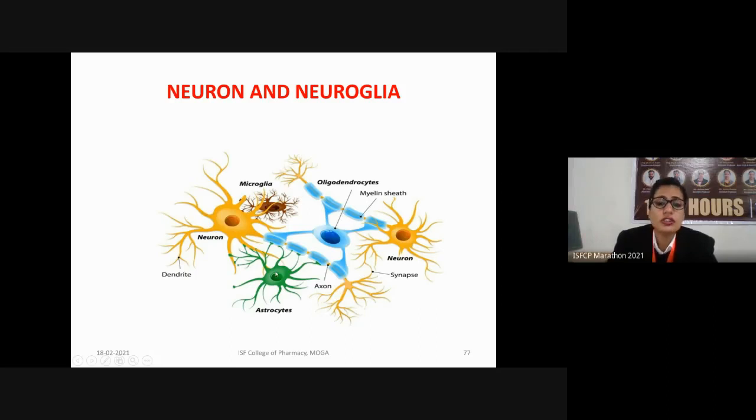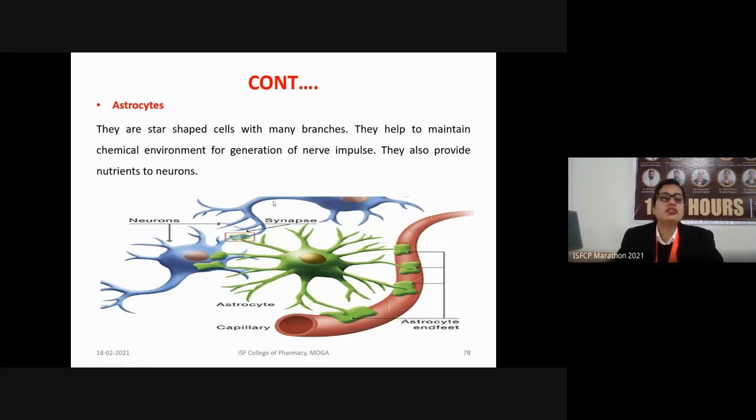Okay, it also lies in close association with the axon as well as the dendrites. These are microglial cells, which lie in association with the cell body as well as the dendrites. So first we have the astrocyte. What are astrocytes? They are mainly star-shaped cells. They contain various branches. Their main function is to assist in maintaining the chemical environment needed for the generation of nerve impulses. They also provide nutrients to various neurons.